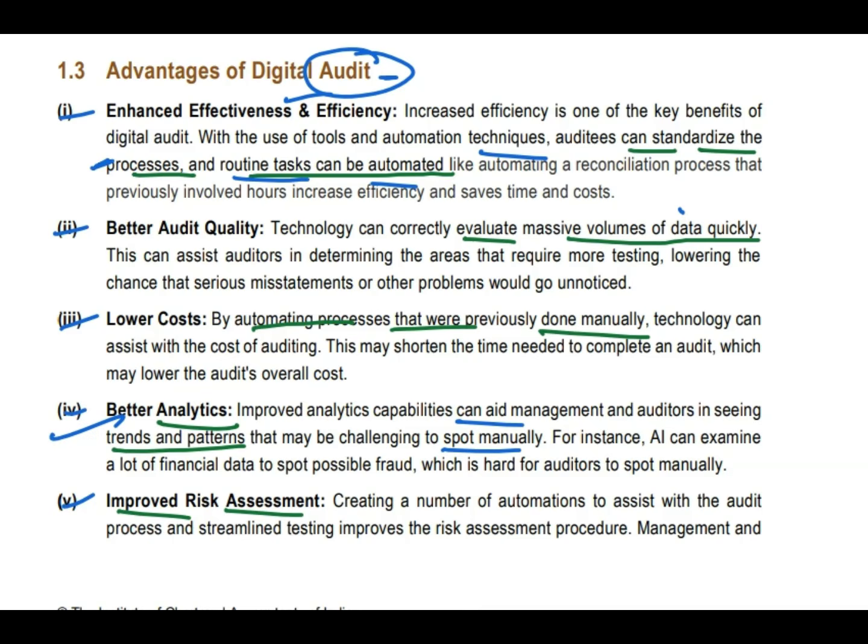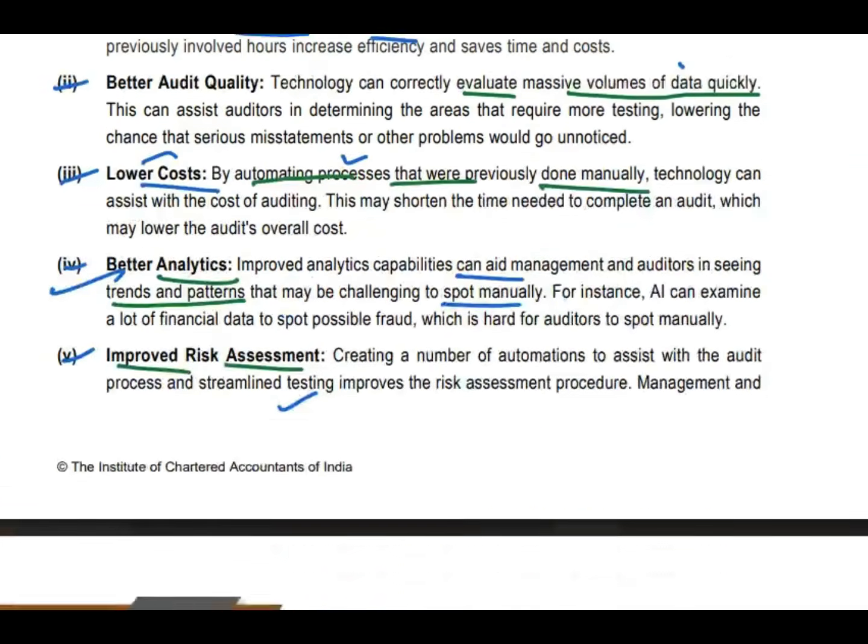So after this, what is our ultimate aim? Ultimate aim is to lower cost. Lower cost, first it will lead to less time. Less time will lead to less overall audit cost. Done. And last is the improved risk assessment. It will help you to streamline the process and improve the risk assessment procedure. Okay, these are the advantages of digital audit. So these are the 5 points.